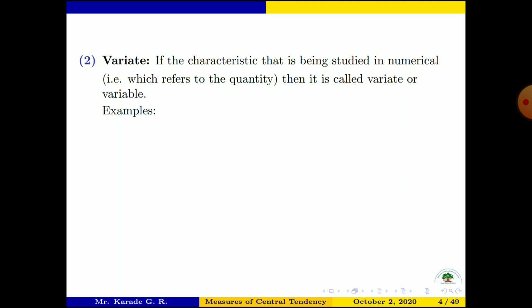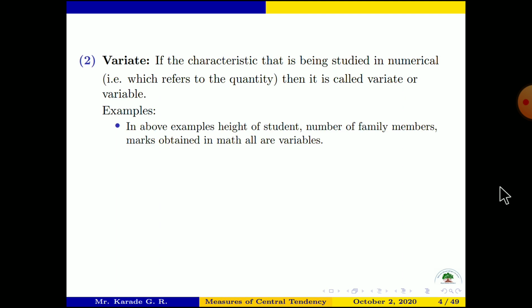Now see the examples. In the above examples, height of students, number of family members, marks obtained in maths, all are variates.